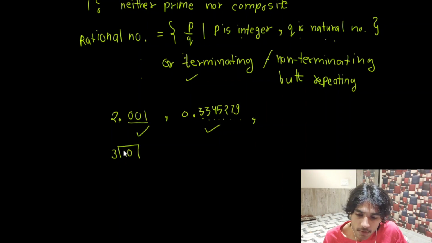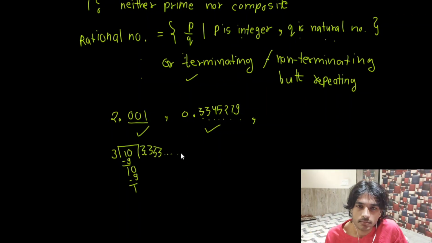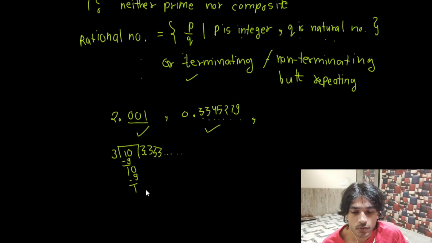So what would I get? 3 3s are 9, then 1, then we have to use point 0, then 3 3s are 9, then 1, and then this goes on. And it will never stop, right? You can do further calculation, you will realize that this goes on and won't stop.